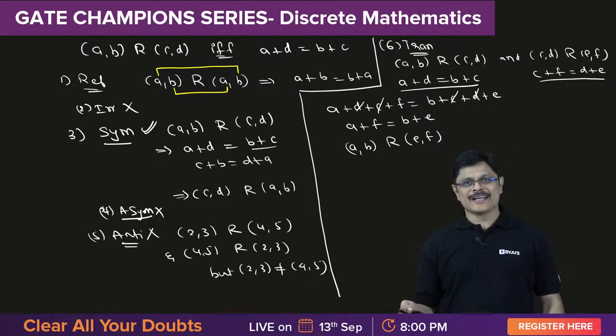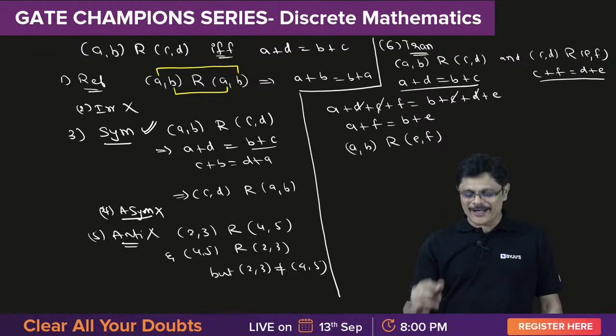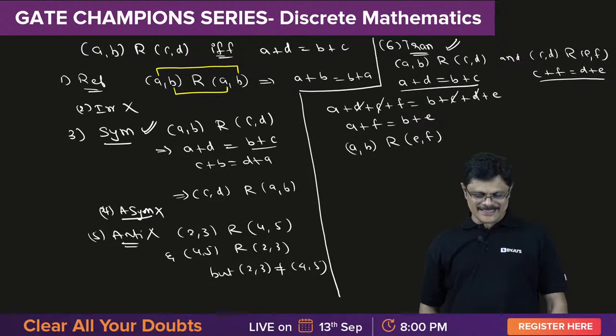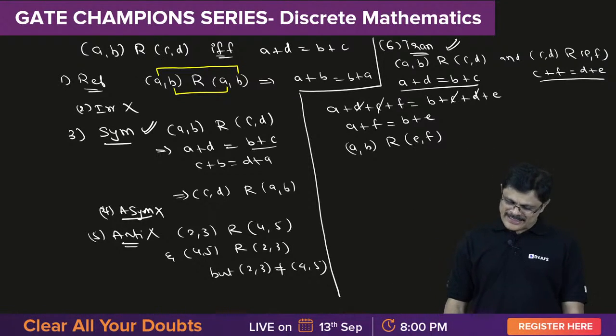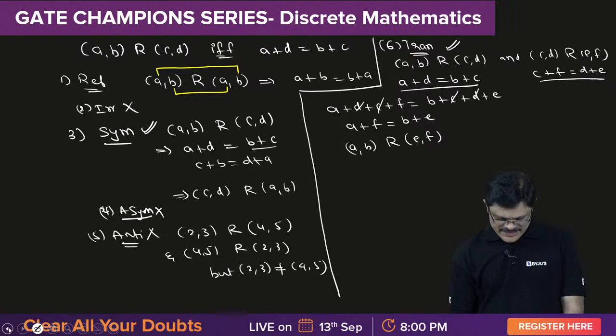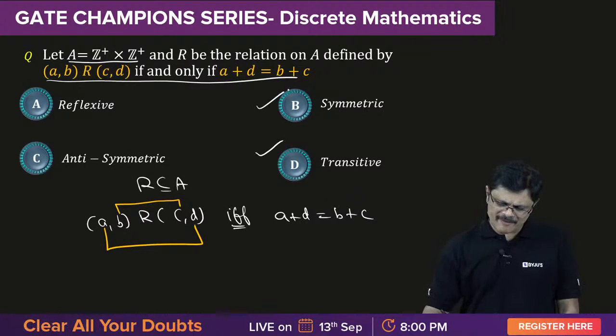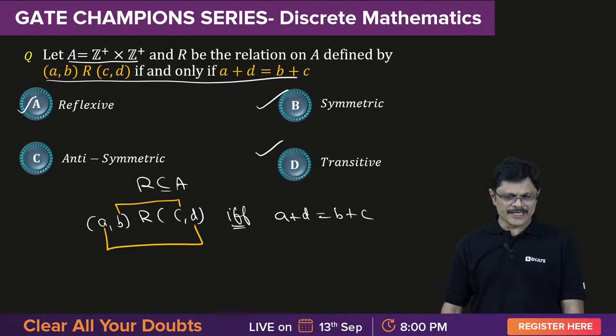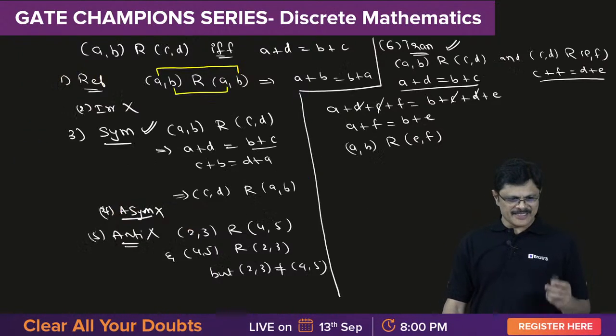Yeah, I proved it generally, no? How can you say that it is not transitive? I proved it in a very general case. It is reflexive, it is symmetric, and it is transitive. It is an equivalence relation. Reflexive, symmetric, and transitive, therefore it is an equivalence relation, my dear friends.